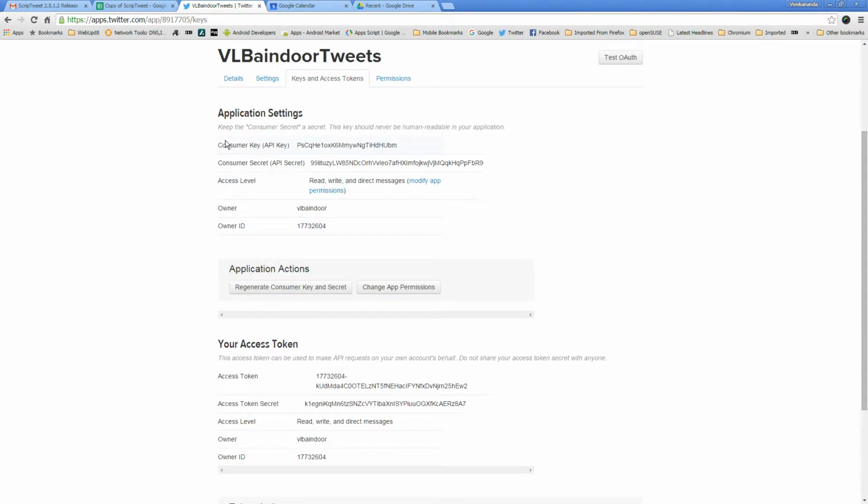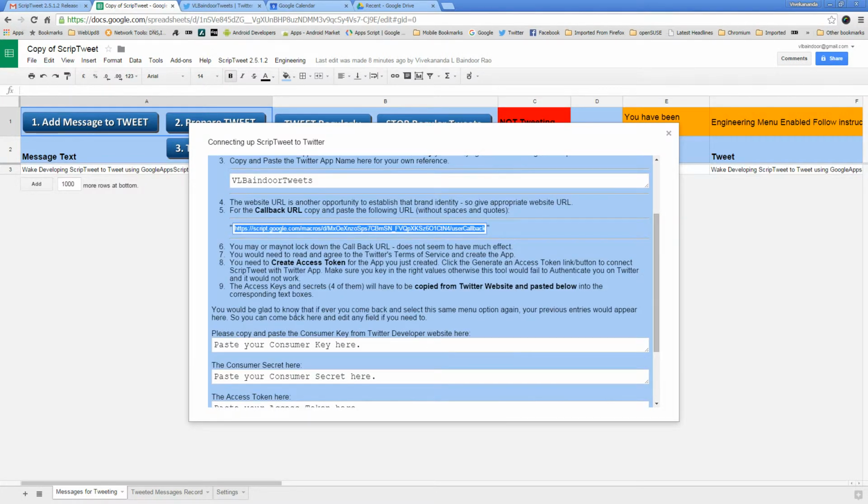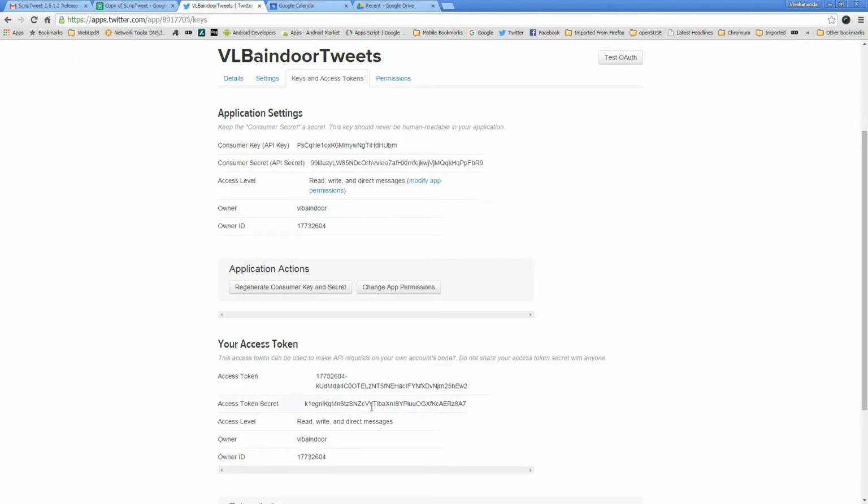So these are the 4 things: consumer key, consumer secret, access token, access token secret. These are the 4 things that I would need. Okay. Come back here. It says you would need to copy the consumer key here.